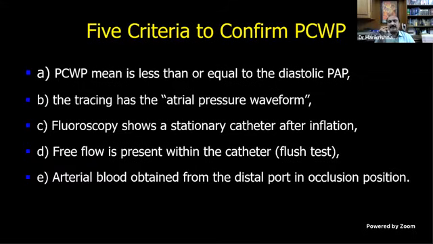And fluoroscopy shows a stationary catheter after inflation if it is a balloon catheter. Free flow is present within the catheter. That is called the flush test. And if you aspirate from the wedge position, you can get arterial blood. So these are the five criteria to confirm the pulmonary capillary wedge position.